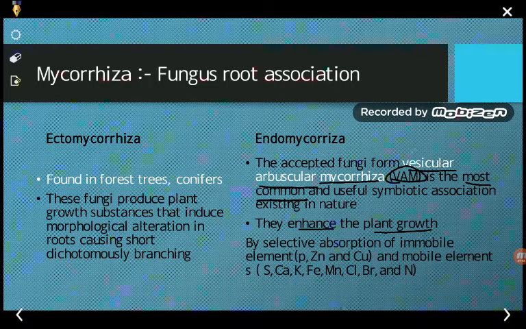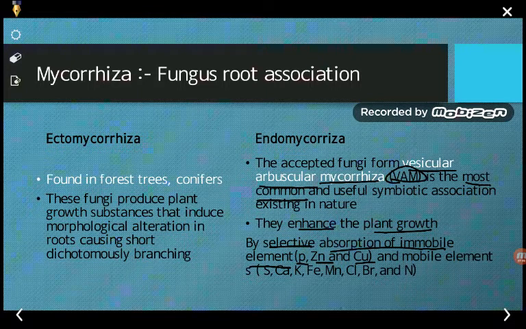So how do they enhance the plant growth? By selective absorption of the immobile elements. कुछ ऐसे elements soil में present होते हैं जो कि as it is रखे रहते हैं, but that has got no use to the plant. So what it does, it makes these elements mobilized, it makes them available to the plants. They are such as phosphorus, zinc and copper. So these are certain substances which are required by the plants for growth. So it makes these substances available to the roots of the plant.